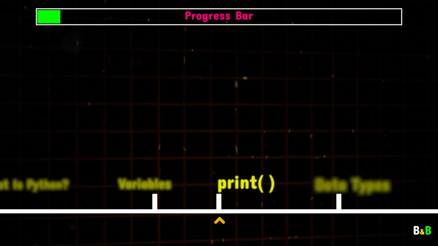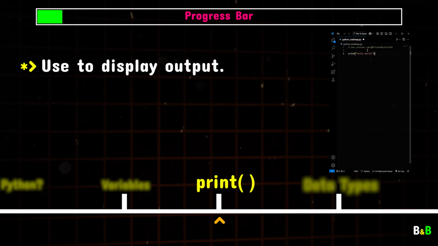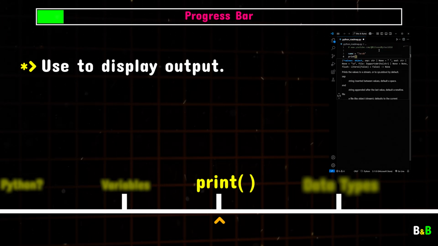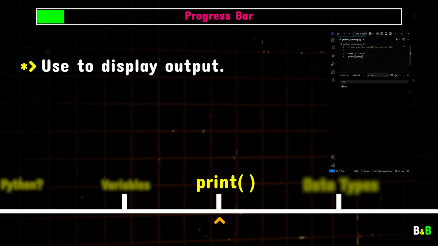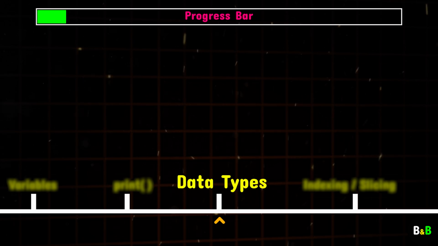We'll also take a quick look at the print statement, which is used to display or print information on the screen. Here you will print your very first Hello World program in Python. This is a handy tool you'll use constantly as you learn Python, especially to see the output of your code and debug issues.